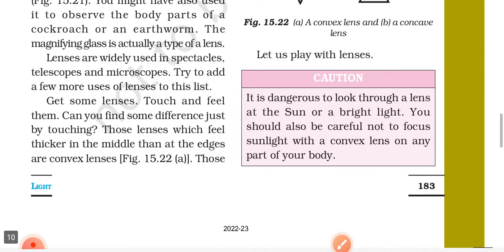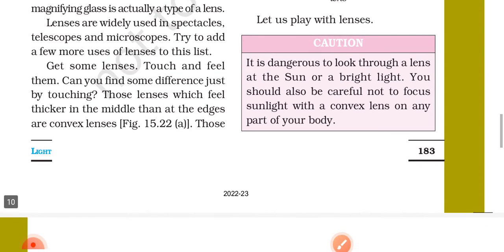Let us play with lenses. Caution. It is dangerous to look through a lens at the sun or a bright light. You should also be careful not to focus sunlight with a convex lens on any part of your body.